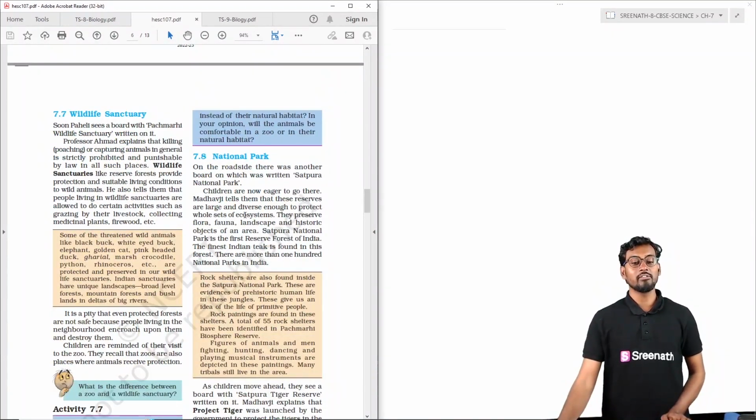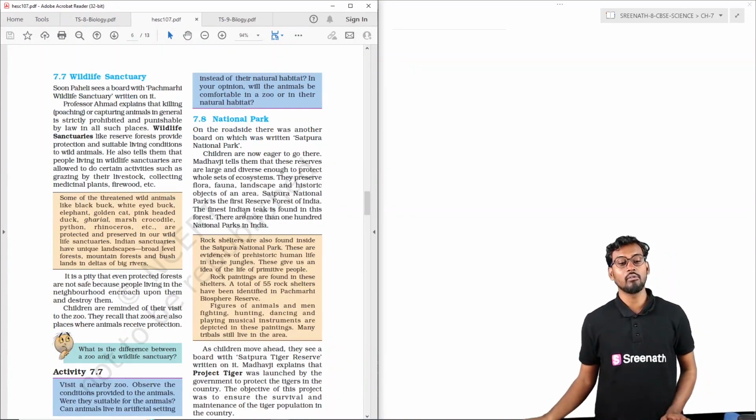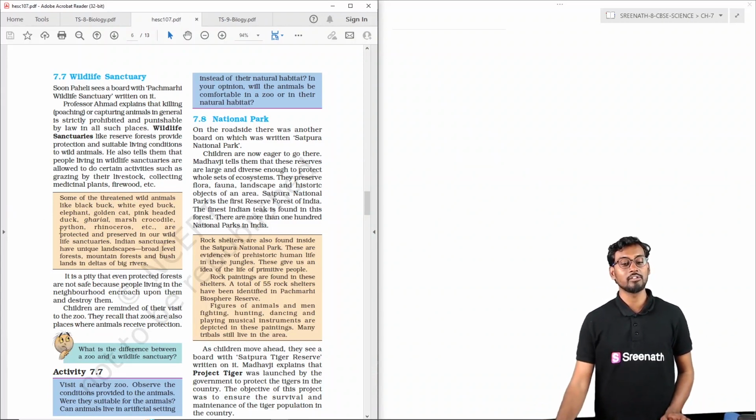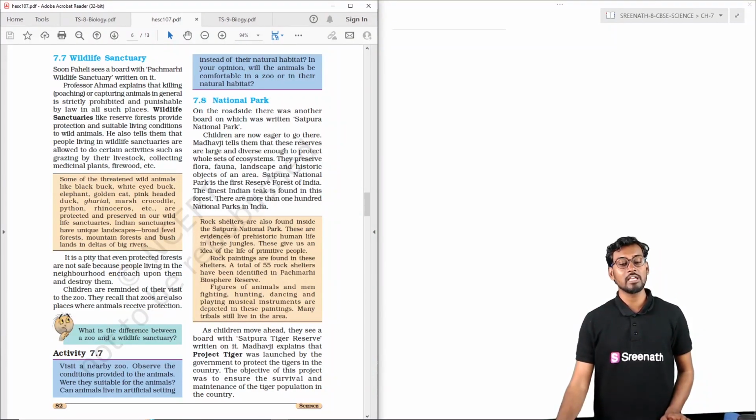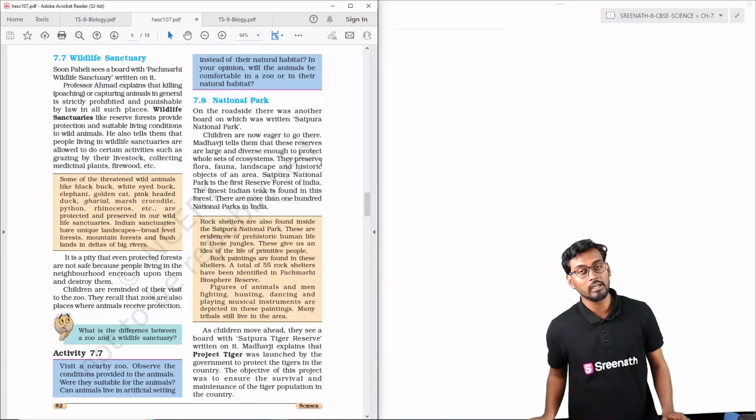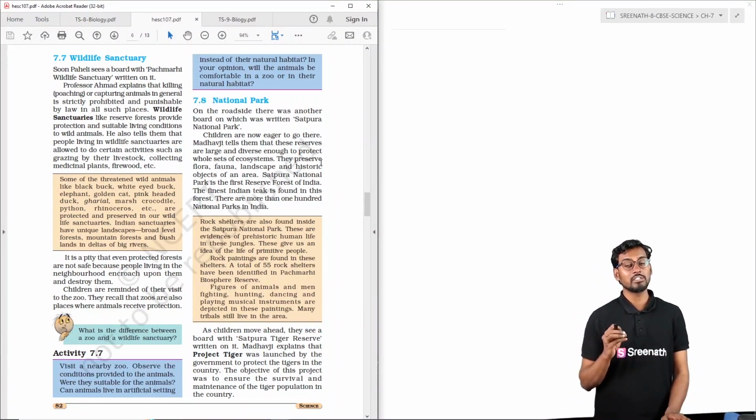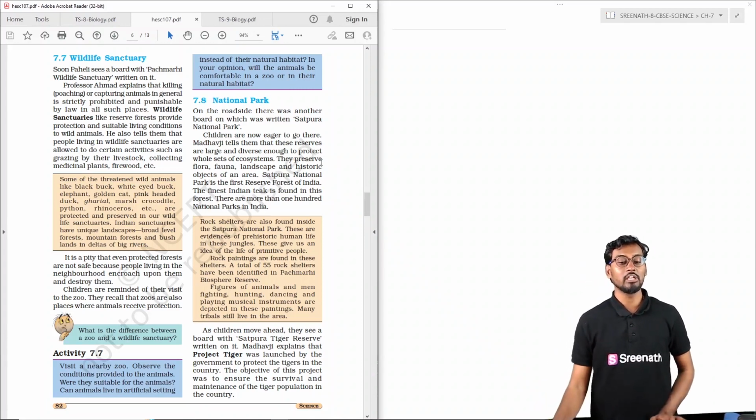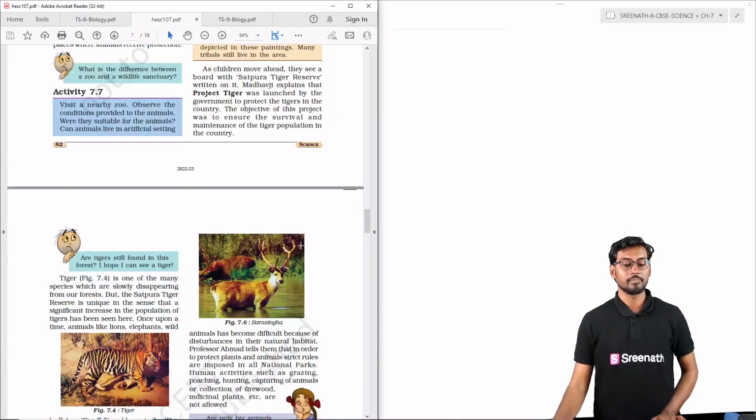So, coming to the wildlife sanctuaries and the national parks. Wildlife sanctuaries are equal to reserve forests, which provide protection and suitable living conditions to wild animals. National parks, like the Satpura National Park, are very important for setting aside an entire undisturbed ecosystem, so that we can protect the entire diversity of plants and animals.